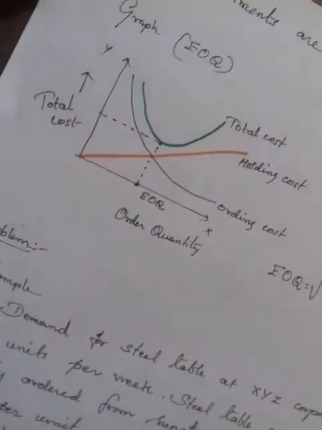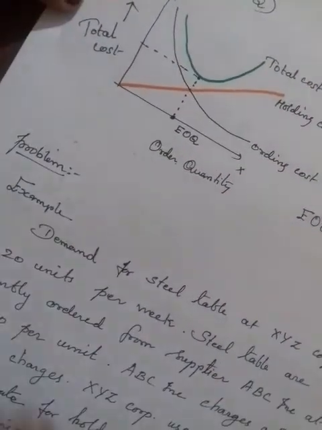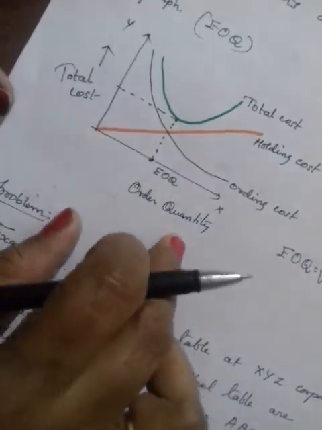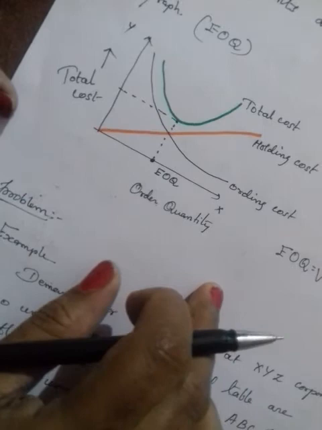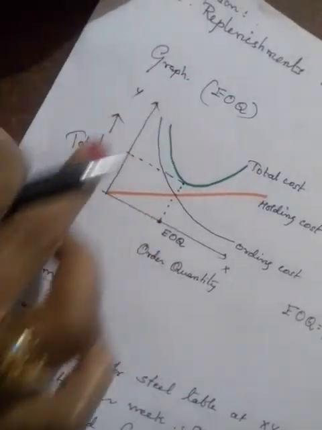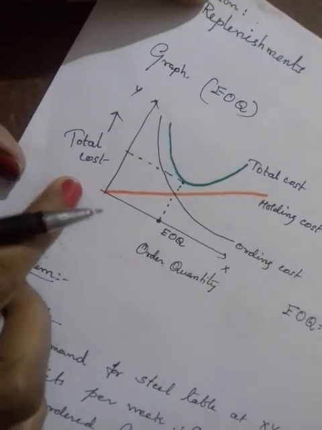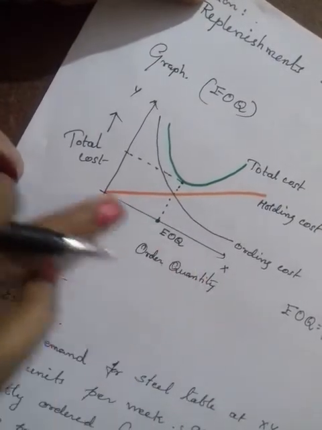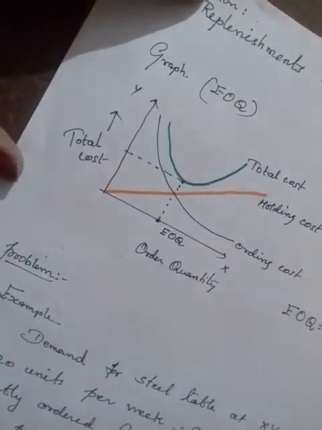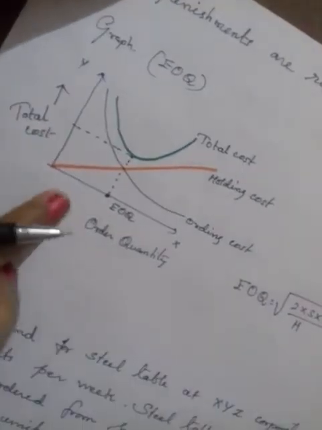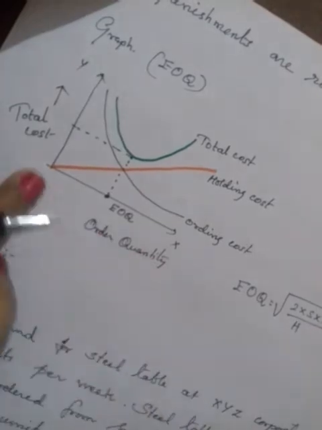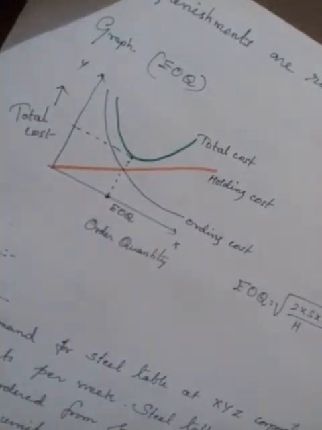So this is a graph of EOQ. Here on the x-axis you take the order quantity, how much you have to order, and this is your total cost. If the economic order quantity is increased, your holding cost also increases. Is it clear? If you purchase more products and keep them in the warehouse, the holding cost always increases.